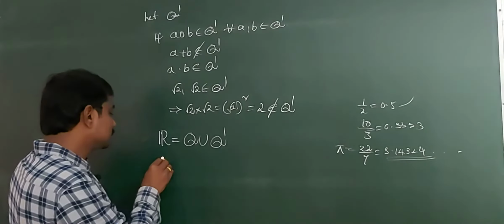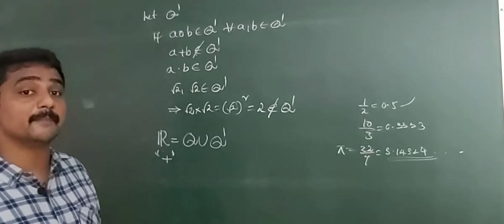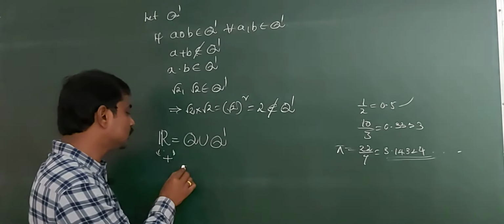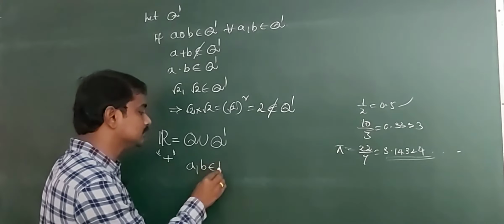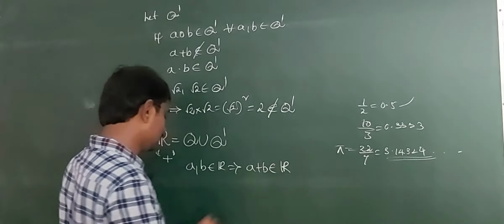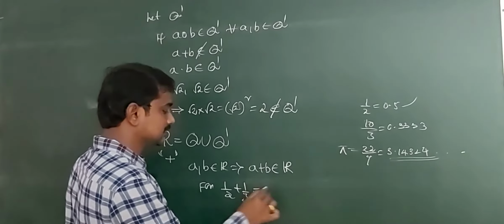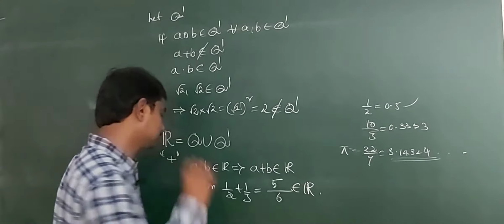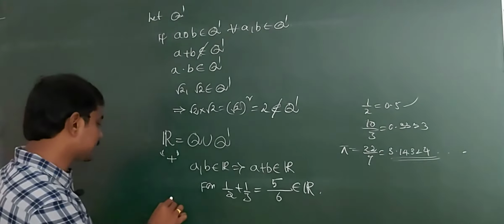So, we check first addition. Addition is a binary operation on the real number system, because the sum of any two real numbers is again a real number, that is a comma b belongs to R, that implies a plus b belongs to R. For example, 1 by 2 plus 1 by 3 is equal to 5 by 6 belongs to R. So, addition is a binary operation on R. Next, subtraction.